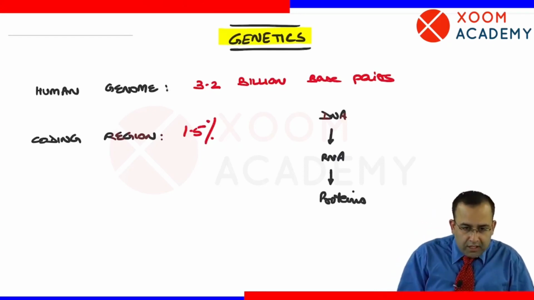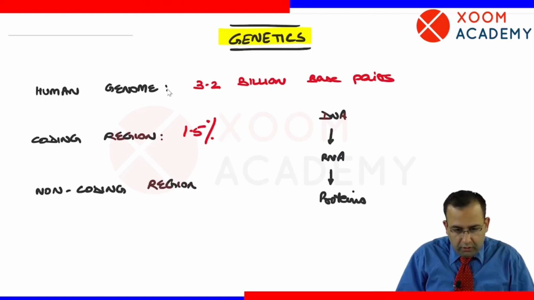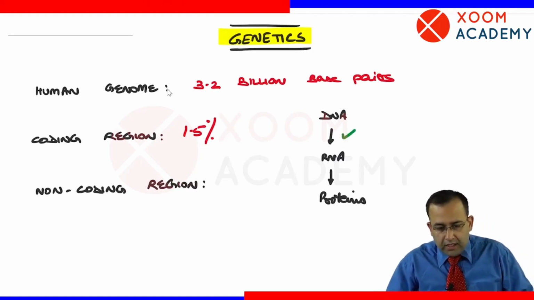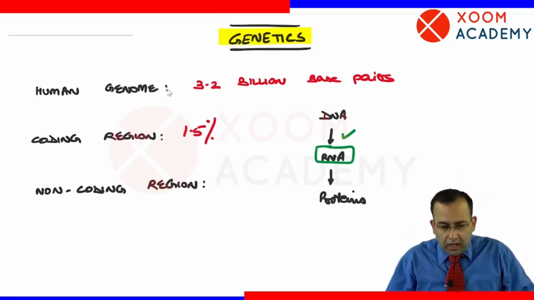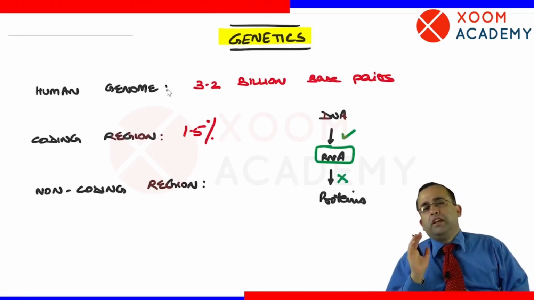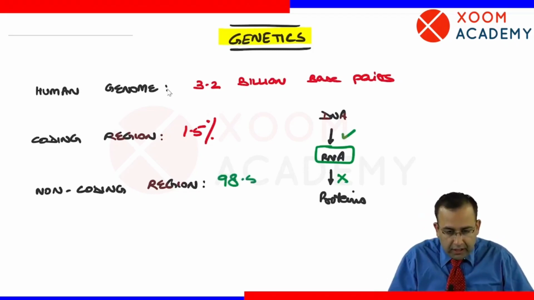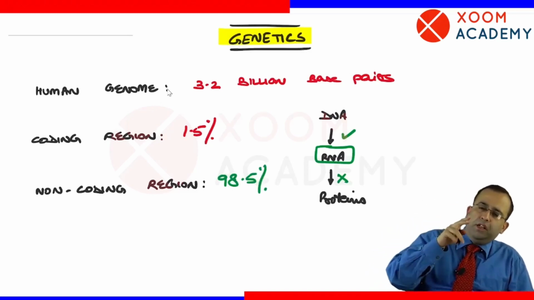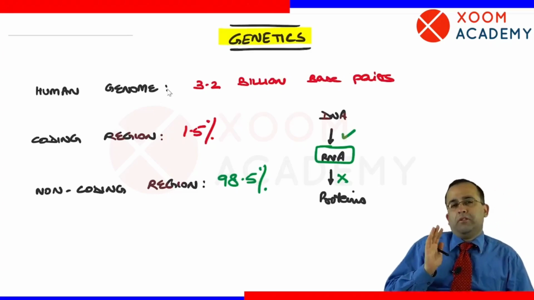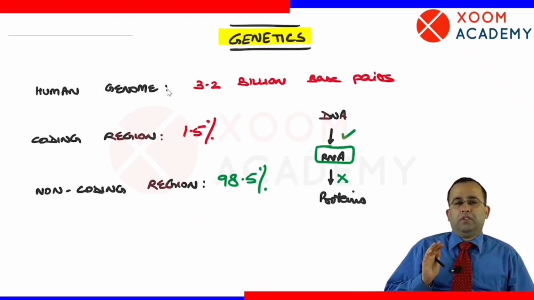So I can safely say that the non-coding region means DNA to RNA synthesis has occurred, but RNA to protein synthesis is not taking place. So the non-coding region is the remaining 98.5%.